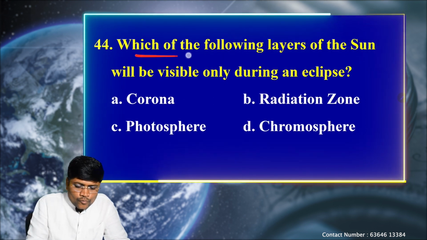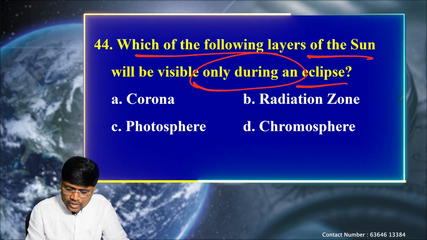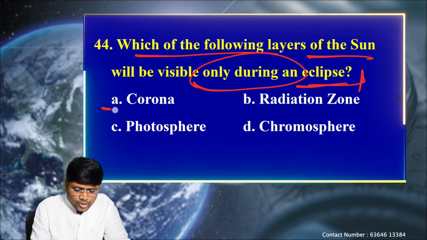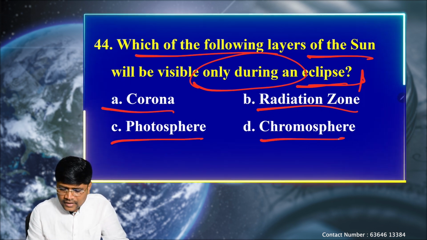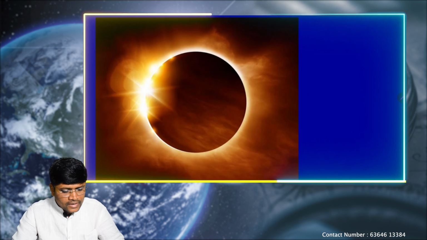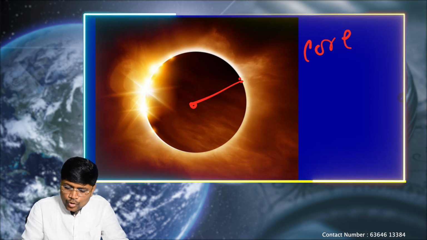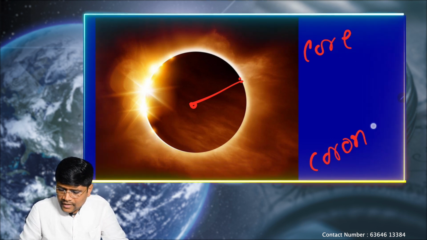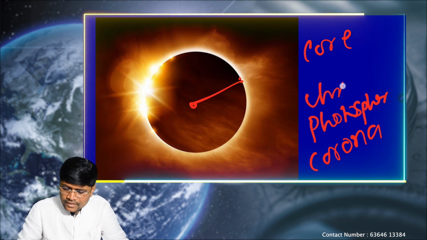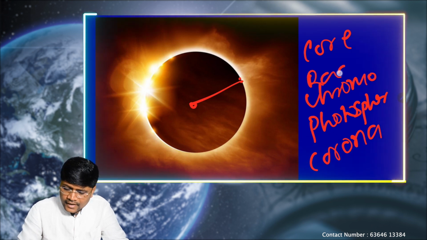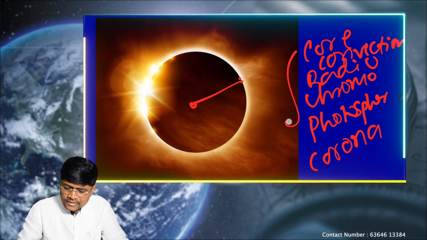Next question, which of the following layers of the sun will be visible only during an eclipse? The question is highlighting the eclipse situation. Option A, corona, B, radiation zone, C, photosphere, and D, chromosphere. Let's see. From the sun we have 6 different layers: the core region, from the top the corona region, next the photosphere, next the chromosphere, then the radiative zone, and then the convective zone. These are the different layers of the sun.